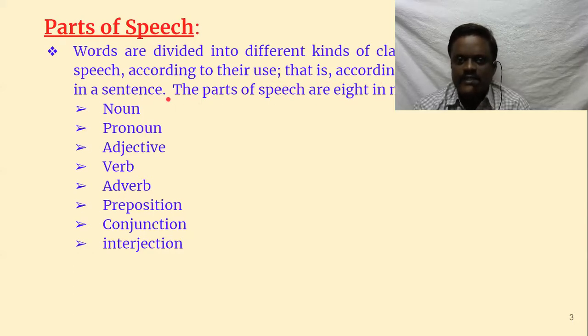And this you must understand: we cannot tell in isolation that any word is a pronoun or an adjective or a verb. It may differ from sentence to sentence depending upon its function. It can be a pronoun, an adjective, a verb, or an adverb. Even a preposition changes depending upon the function it does in the sentence.